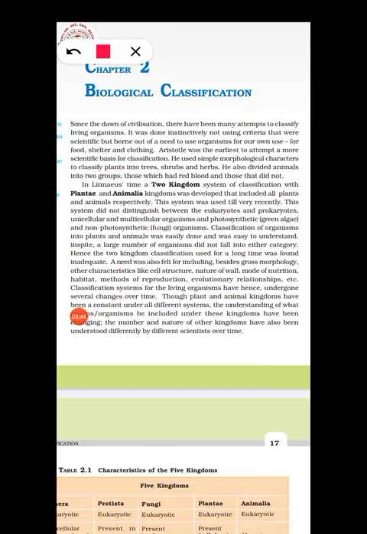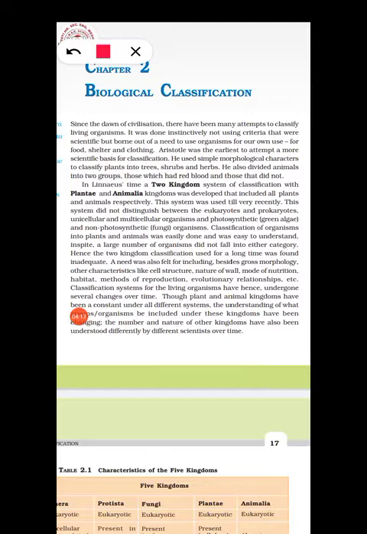In addition, other features like cell structure, nature of the wall, mode of nutrition, habitat, methods of reproduction and evolutionary relationships should be considered. Different attempts were made to classify the organisms considering all these characters.